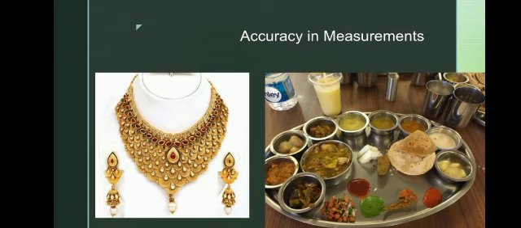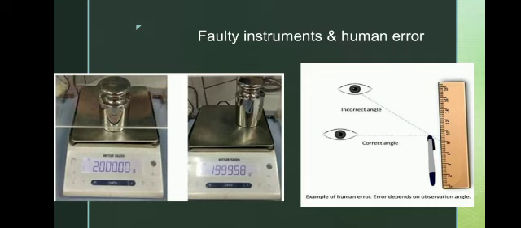You might have seen in jewelry shops how accurately they measure gold. What will happen if a little more salt is added to the food? We cannot eat it, can we? So it is important in our cooking also. So we want to measure in an accurate manner. Okay, so that is accuracy.